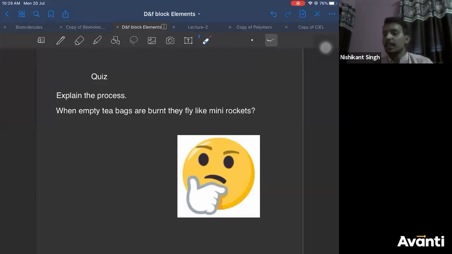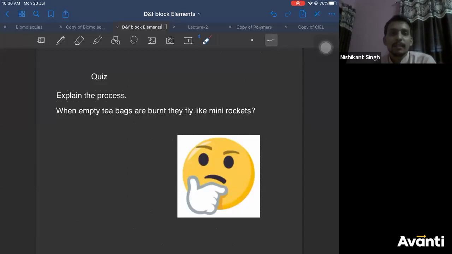So the process is, there is an empty tea bag, the tea bag which you dip in your tea. Take it out, open it, remove the tea. The paper which you'll get is a folded, hollow cylinder. That hollow cylinder of paper, you burn it. After some time, in the end, you'll see it will fly like a rocket. Tea bag, you don't know tea bag, Athar, dipping tea bag. You know, at the railway station where you get tea, which you dip in water, tea bag, that.